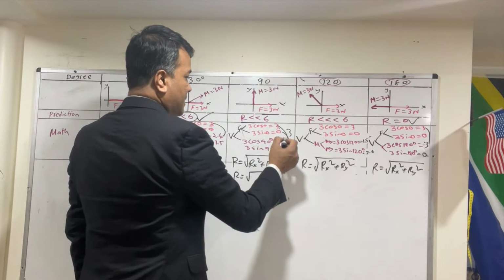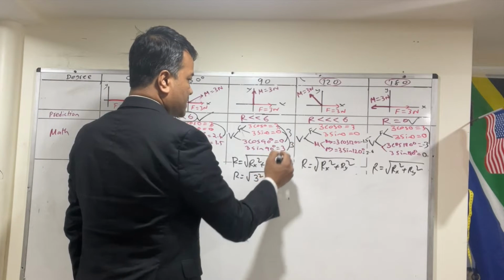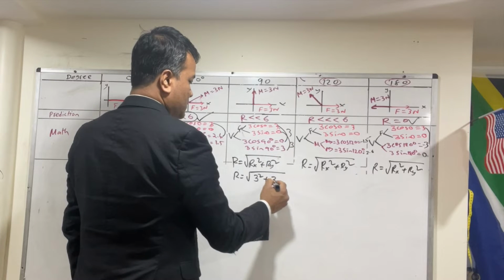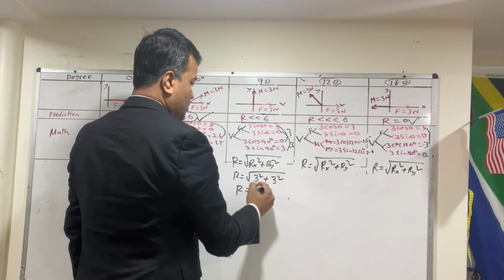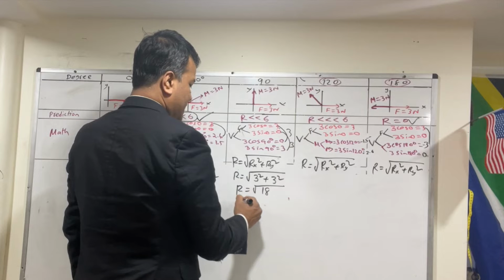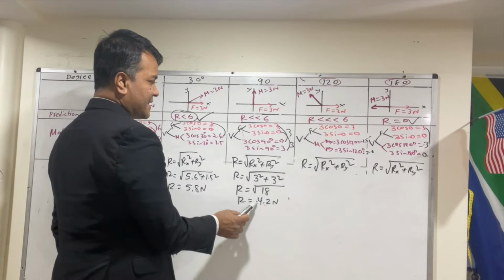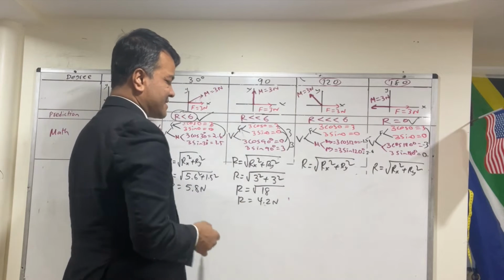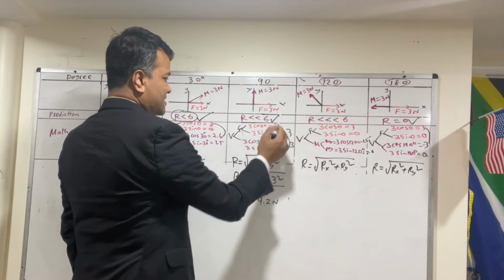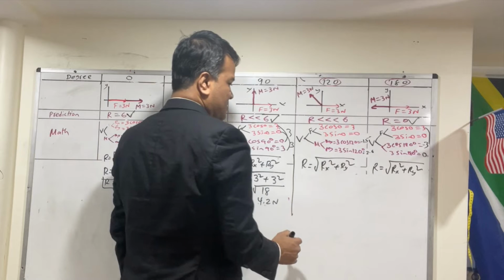In this case, 3 plus 0 is 3 squared, plus 0 plus 3 is of course 3 squared. So r is the square root of 18. So r is of course 4.2 Newton. And we said that this is a little smaller than 6, and in fact this is a little smaller than 6.